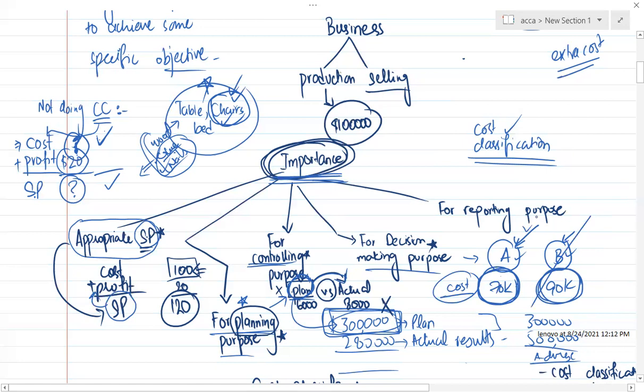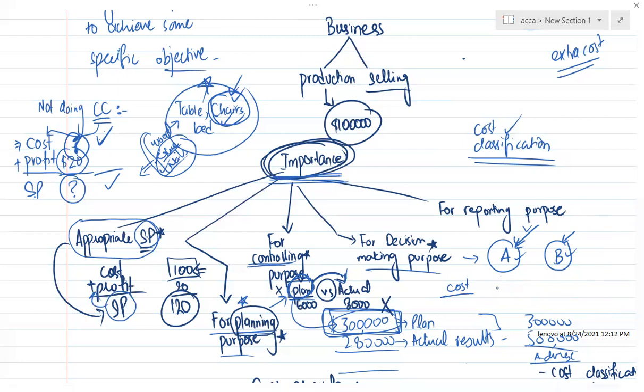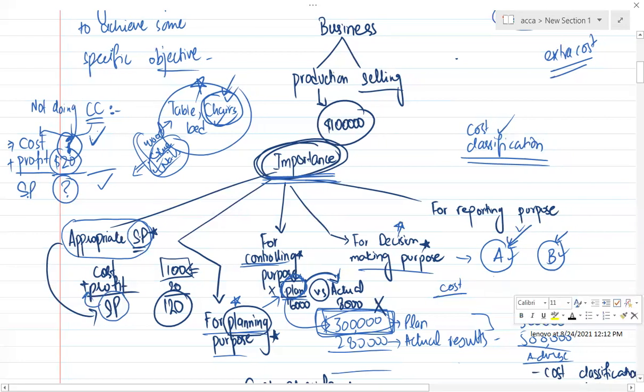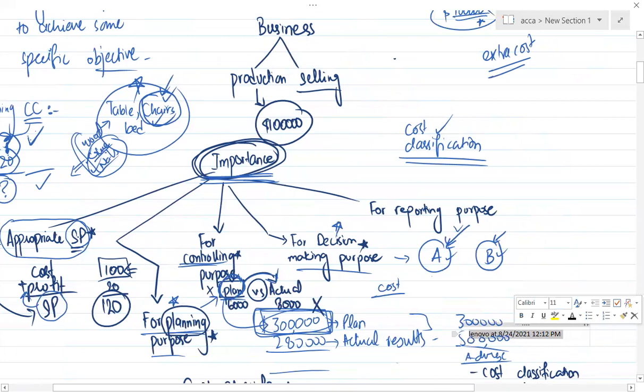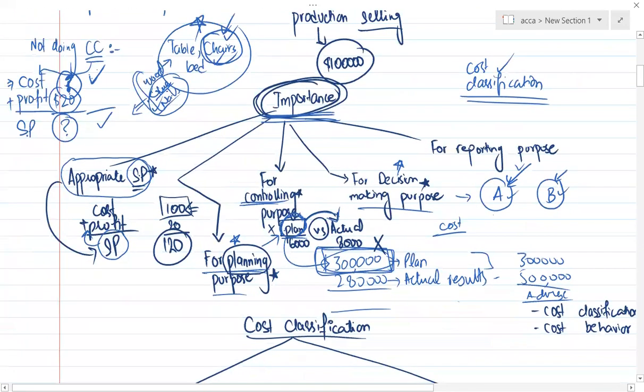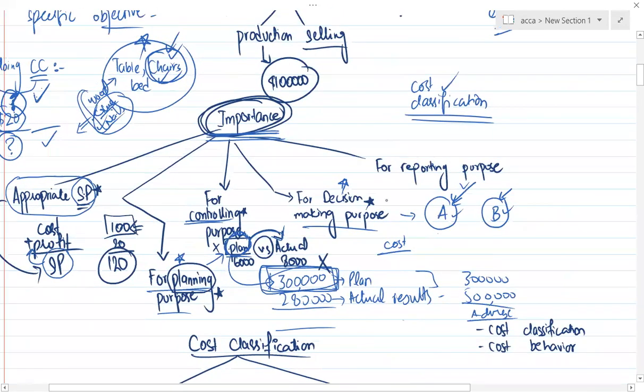So when you are not doing cost classification, you would not know even these 70 and 90. You are only a dumb production manager. We would ask the production manager what cost is incurring on A and B, and he's saying, I don't know. So how can decision making be achieved if you are not doing cost classification? So that's another benefit of cost classification, that you can easily decide which product to continue and which product to leave. Okay, that's the fourth importance.